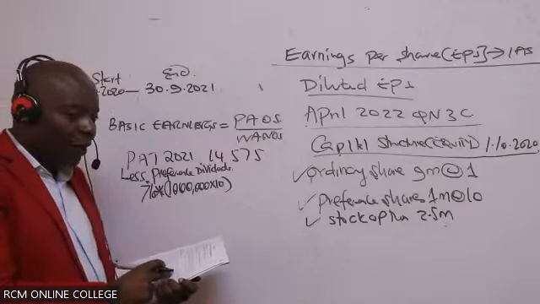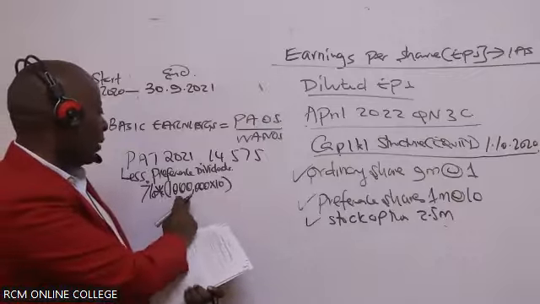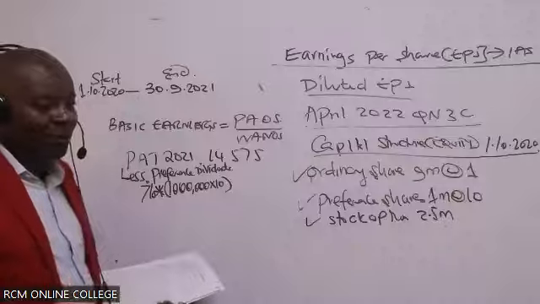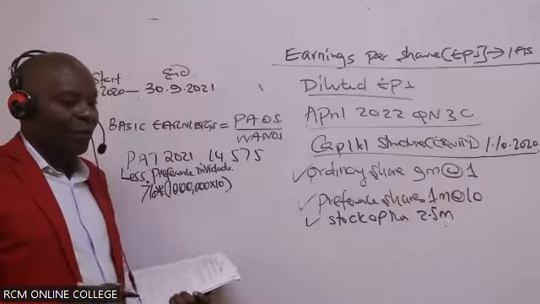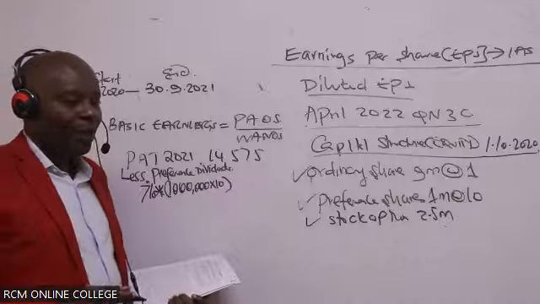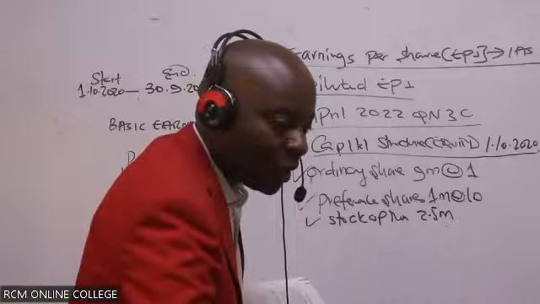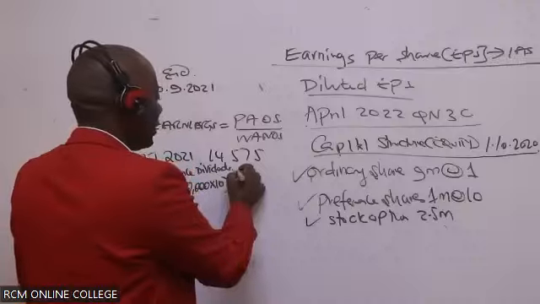So 7% of 1 million times 10 gives 10 million. Will give me how much in terms of thousands? In terms of thousands, this will be 700, isn't it?